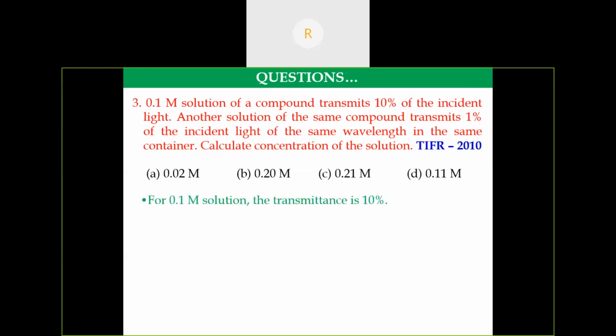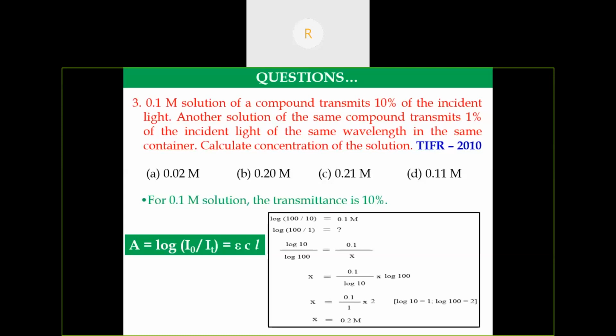For the 0.1 molar solution, the transmittance is 10%. Another solution transmits 1%. We know the Beer-Lambert law: A is equal to log of I0 by IT is equal to epsilon into C into L. For the first solution, the IT value is 10, so log of 100 by 10 is equal to 0.1 molar. For another solution, the transmittance is only 1%, so log of I0, that is 100 by 1, is equal to the concentration of our second solution.